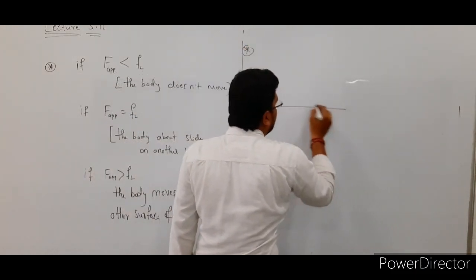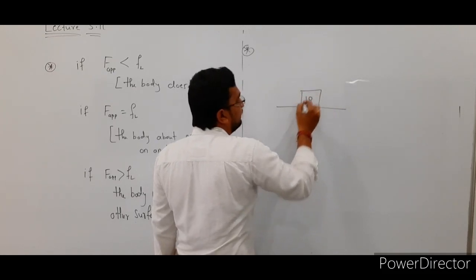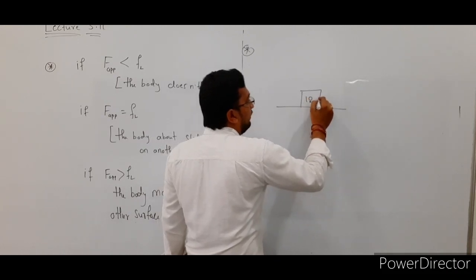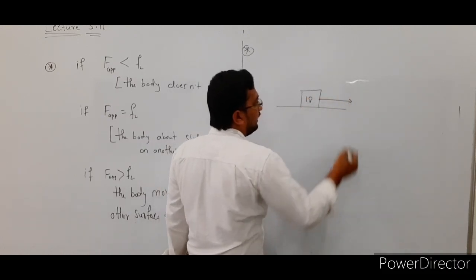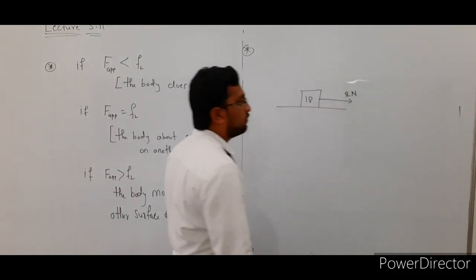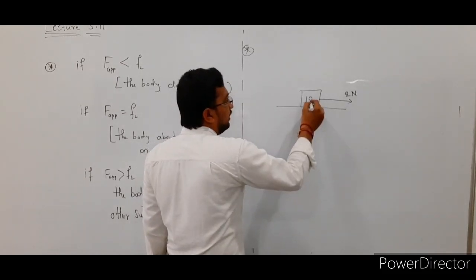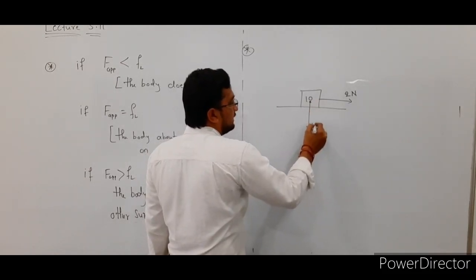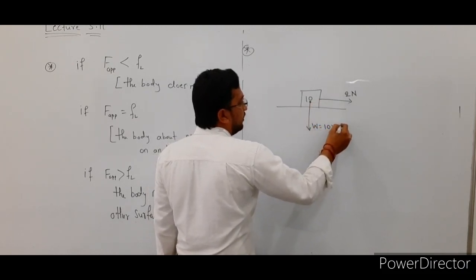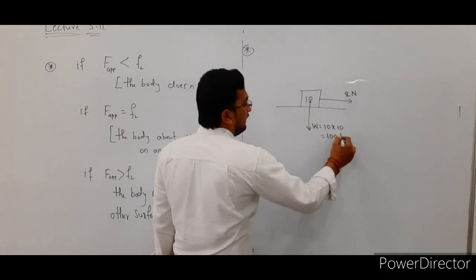Here, we are considering a body of mass, for example, 10 kg. The mass of this body is 10 kg, and we are applying some external force on this body, for example 2 Newton. The force applied on this body is 2 Newton. Okay, so here the weight of the body is acting in the downward direction. Weight is nothing but the product of mass and acceleration due to gravity. The weight is 100 kg weight.